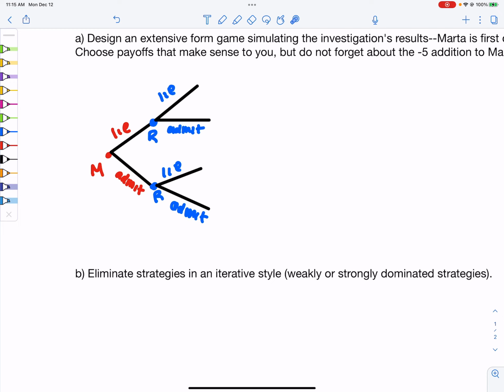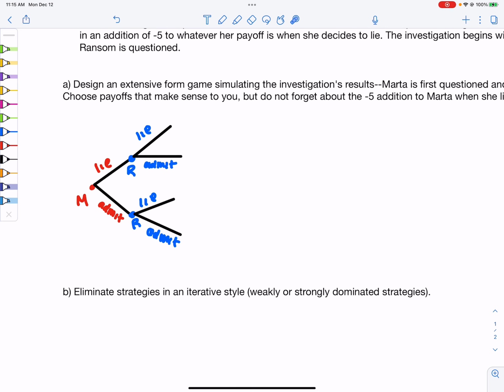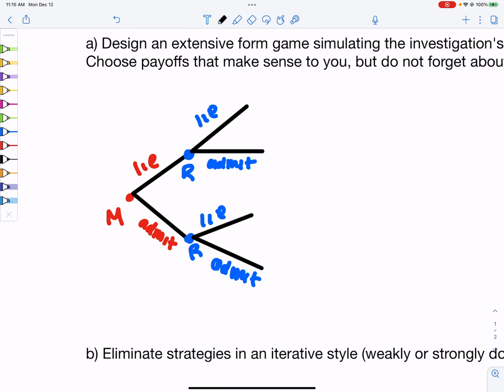So again, Marta can either lie, or you can also frame that as not admitting that she did give him the incorrect medication, or she can say, hey, you know what, I did. And Ransom can either not admit that he switched the medication, or admit that he did. So when Marta lies and Ransom lies, they're both not in a line of suspicion anymore.